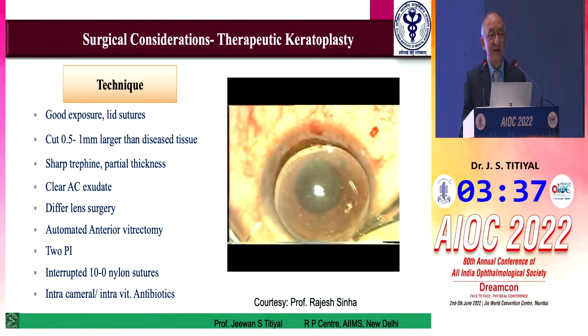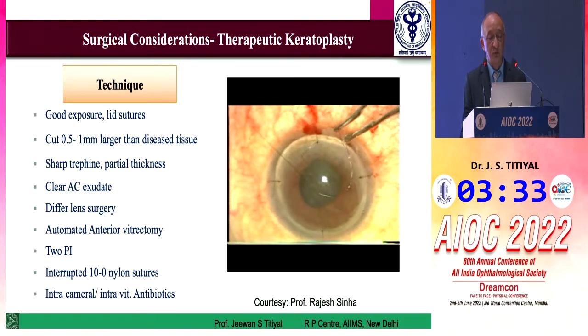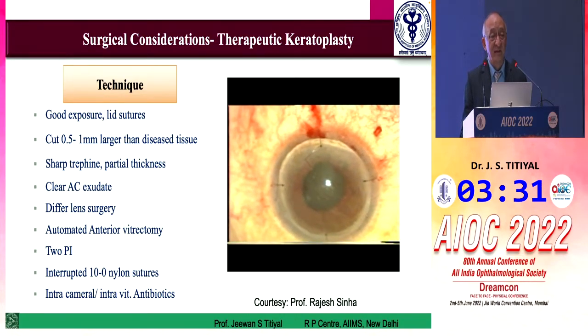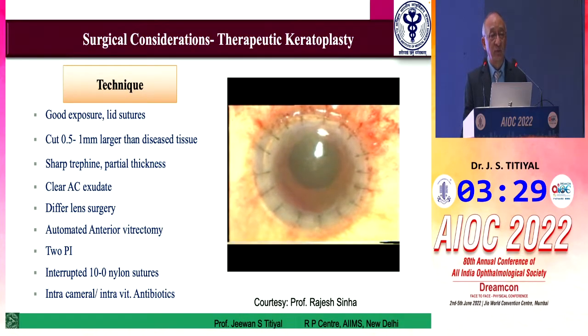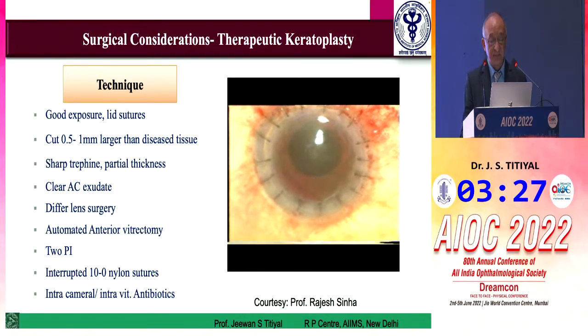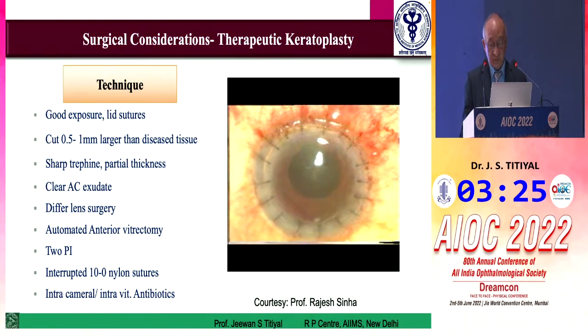Peripheral iridectomy is a necessity in all therapeutic grafts. Maybe if not one, you may have to do two peripheral iridectomies in these cases to prevent pupillary block happening in the post-op period. Interrupted sutures should be put, if possible 10-0 nylon sutures, and don't hesitate to put more sutures in these cases.